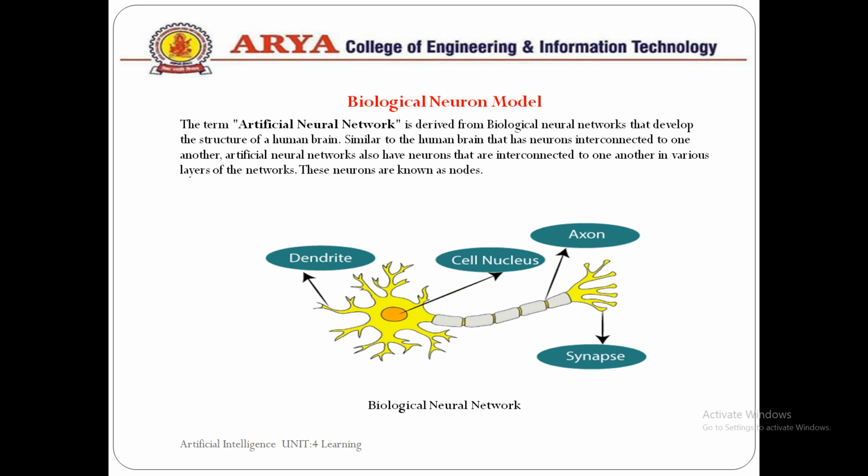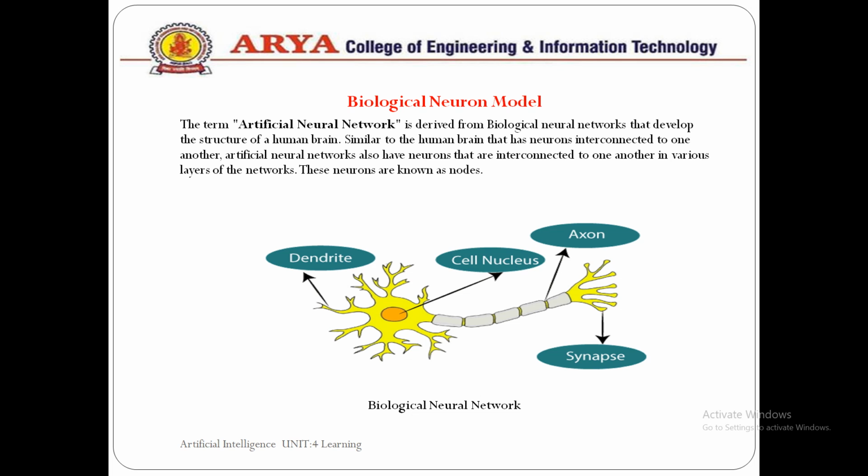Basically, the artificial neural network is derived from the biological neural network that develops the architecture of a human brain, similar to the human brain that has neurons interconnected to one another. In the same way, an artificial neural network has a number of neurons interconnected to one another in various layers of the network, and these neurons in an artificial neural network are called nodes.